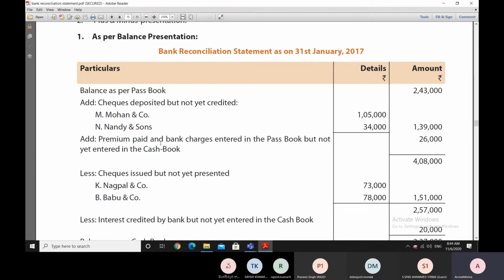Second thing was the premium which was paid and the bank charges which were both entered in the passbook, but they were not entered in the cash book, amounting to 26,000. That also we will be adding here.